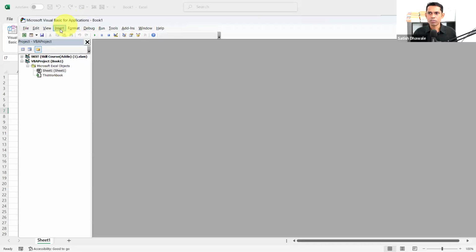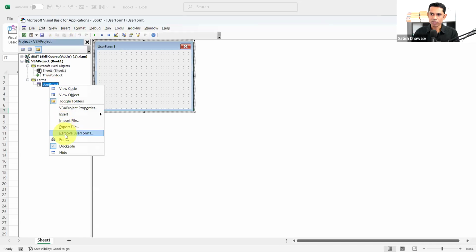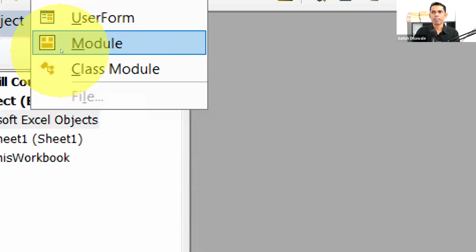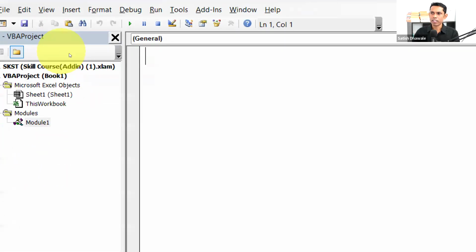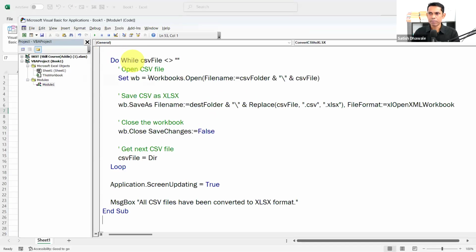Now what I would like to do is add the code that ChatGPT has given me. I'm going to click on Insert and click on Module. Look here, let me zoom in. Oh, I clicked the wrong option. Let me delete this. Right click and you can remove this. Okay, where it is Insert, I should click on Module. Let me zoom in. Once you insert and click on Module, you will be able to see one module and your cursor at the right. Just paste your code.